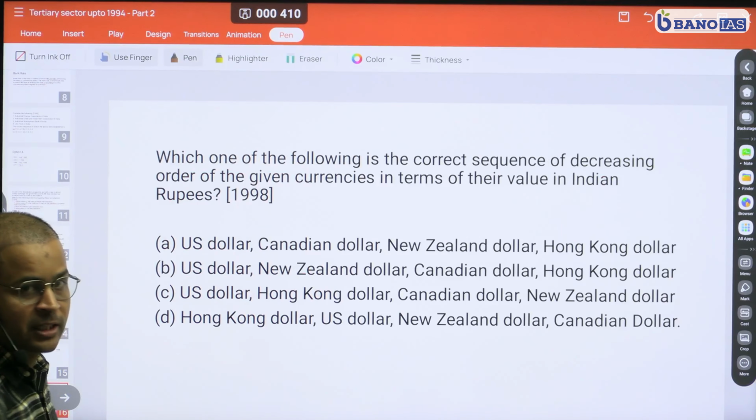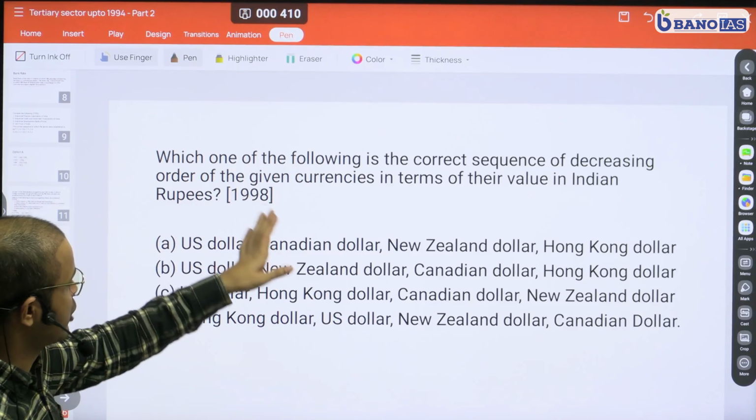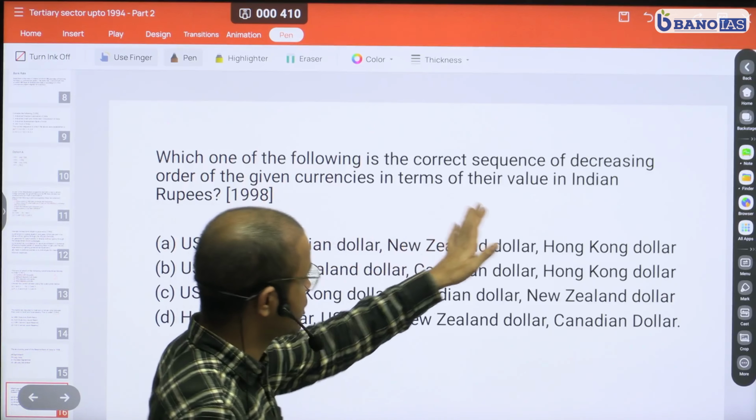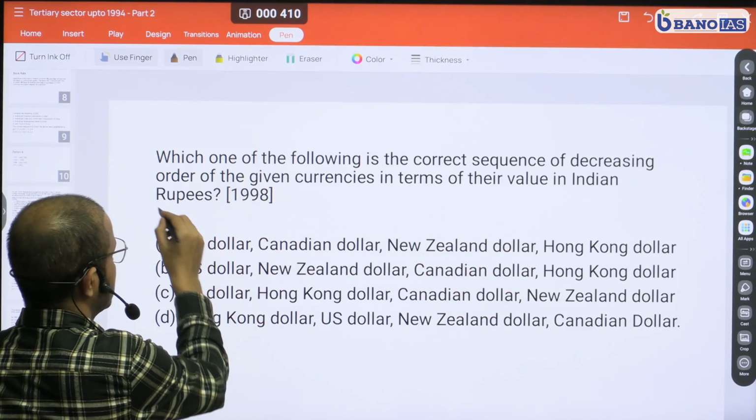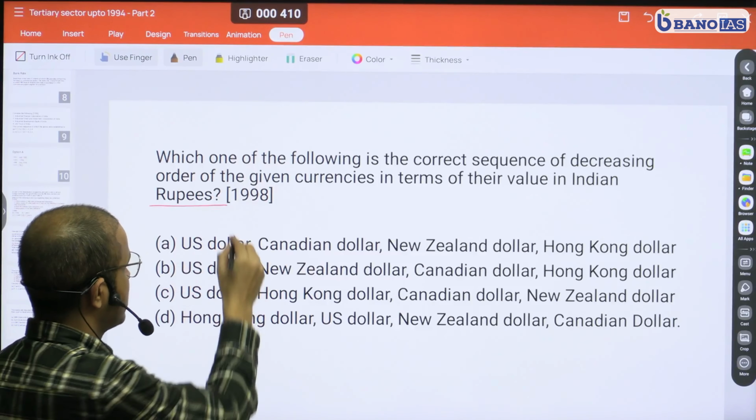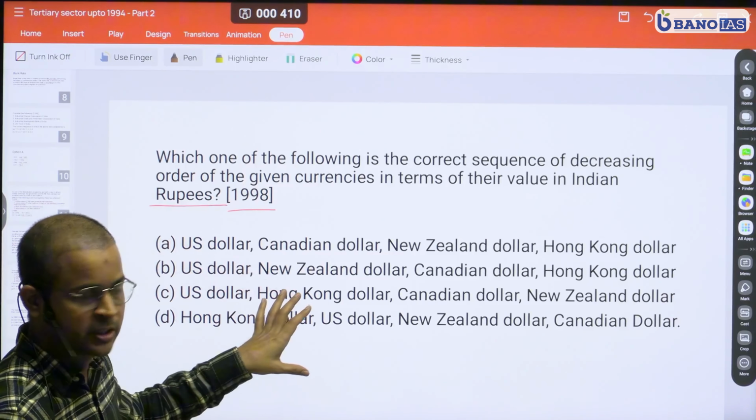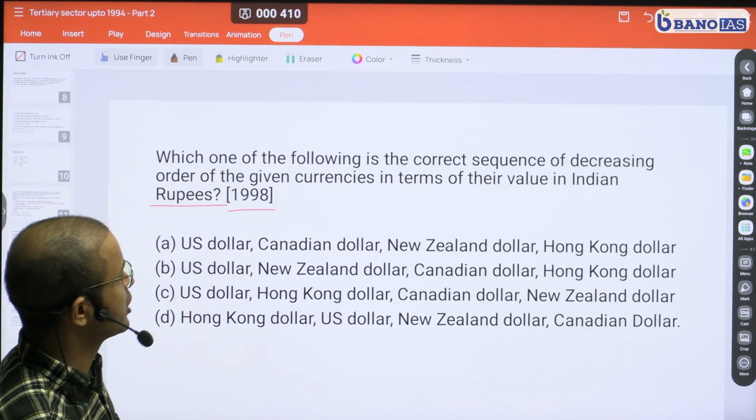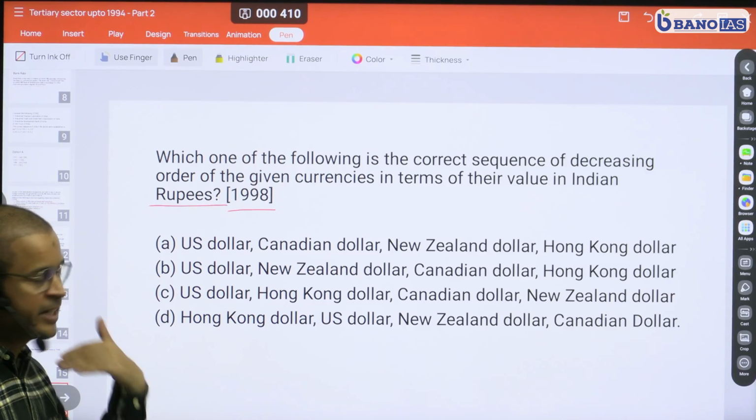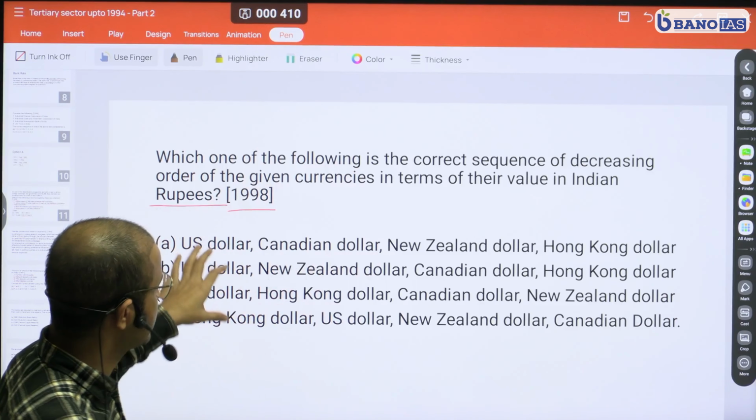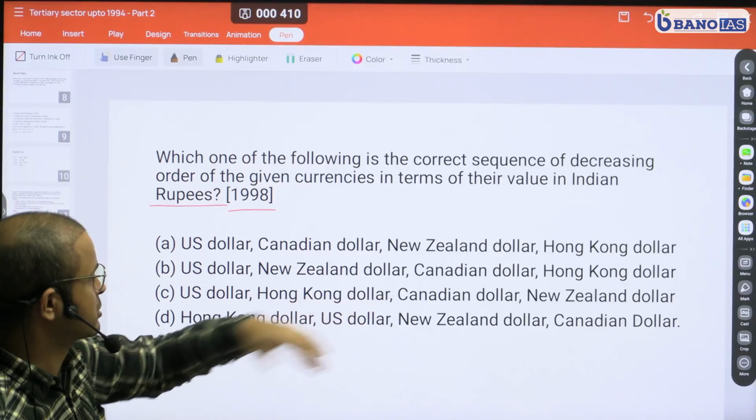Now let's look at another question. Which one of the following is the correct sequence of decreasing order of given currencies in terms of their values in Indian rupees? So the question from year 1990 is asking you, among the currencies given in the options, in decreasing order, which currency has a higher value against Indian rupees? And the options given here are US dollar, Canadian dollar, New Zealand dollar and Hong Kong dollar.